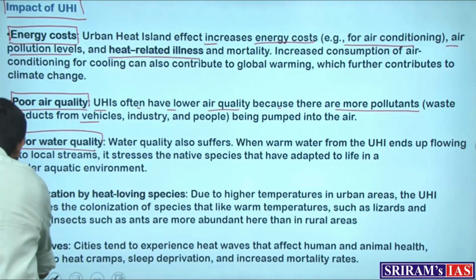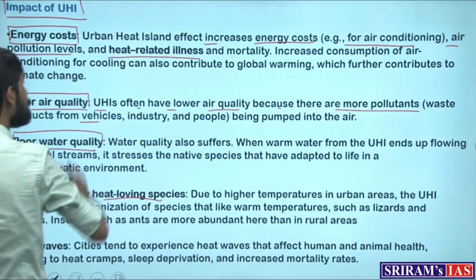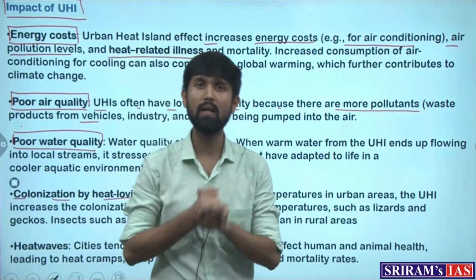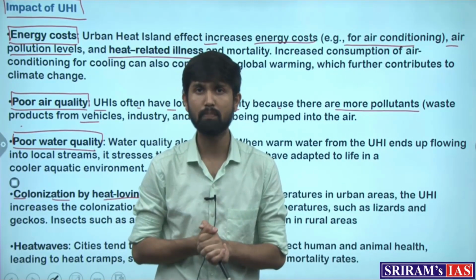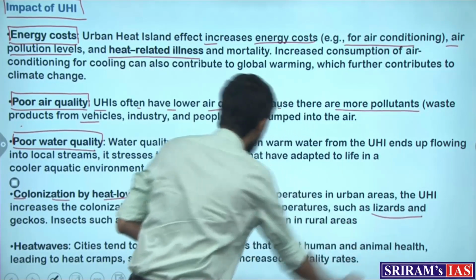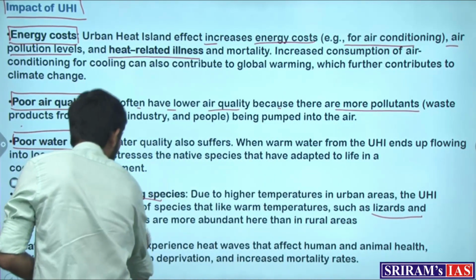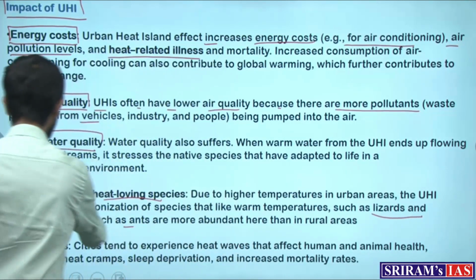And colonization by heat-loving species. This means that those species which are more prone to living in hot conditions find a favorable space to grow. And species such as lizards and geckos, and insects such as ants, become more abundant in these areas. So this also becomes an impact.